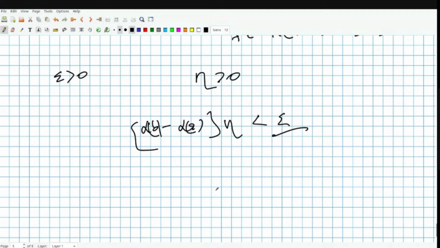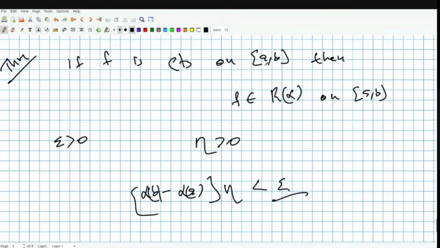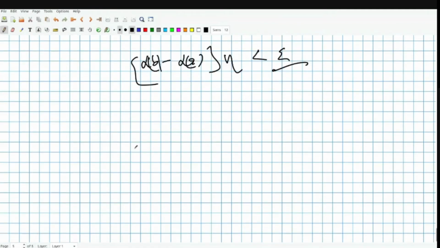Okay, good. Now that I have this eta, continuity on the closed interval [a, b] is the same as uniform continuity. So here we are invoking a theorem.